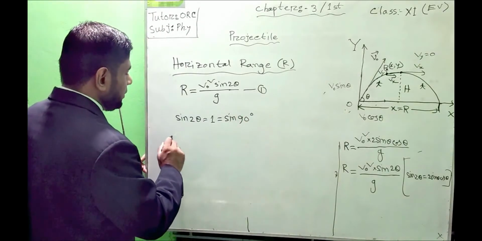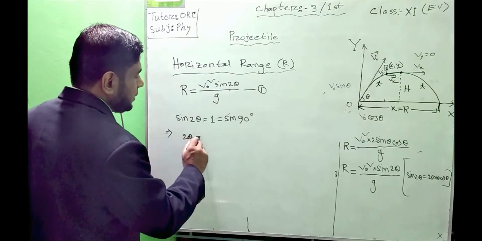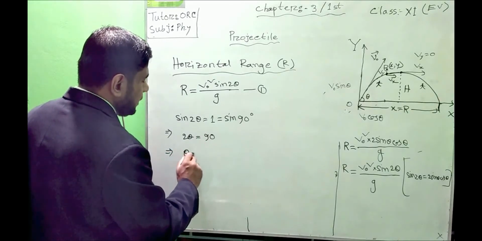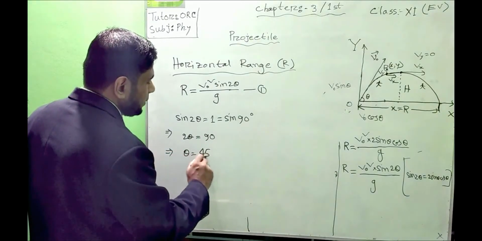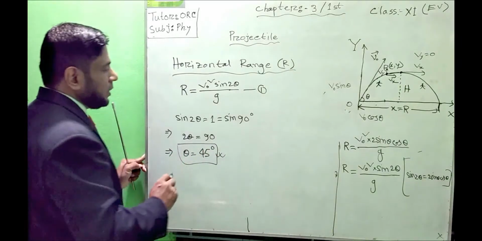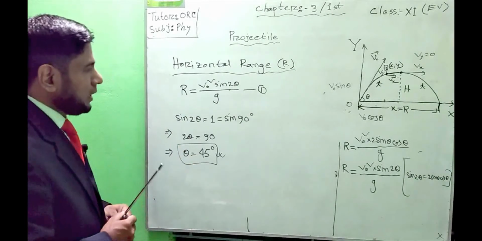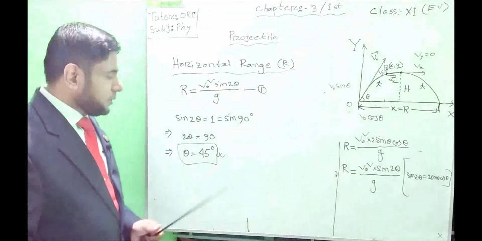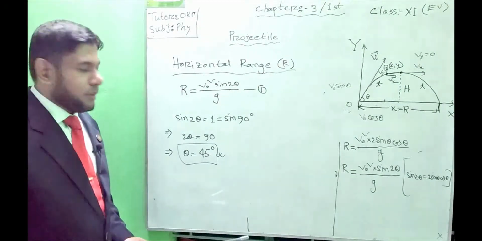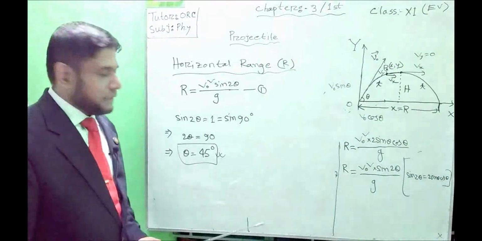So from this equation we see 2 theta equals 90, therefore theta equals 45 degrees. It is very important information: for the maximum horizontal length, the angle of projection must be 45 degrees. It is very important for both the SSC exam and the admission test.